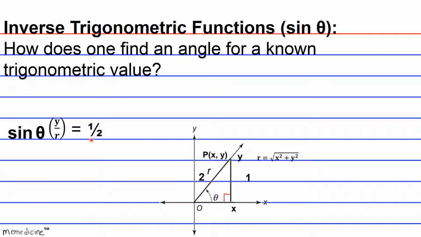This would mean that the sine of this angle theta, again, is dependent on the fractional ratio of y over r. And in our case, in this specific example, it's going to be 1 over the hypotenuse length of 2. So here we have a known trigonometric value, as mentioned in the question stem. Well, how are we going to find the angle? Has anyone ever thought of that? Like, usually we have the angle and we find the trigonometric value, but we can also go backwards, if you have your handy dandy scientific or graphing calculator or Google, whatever your calculation device is, okay?